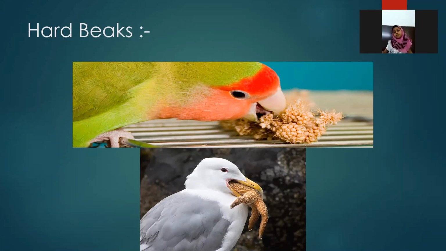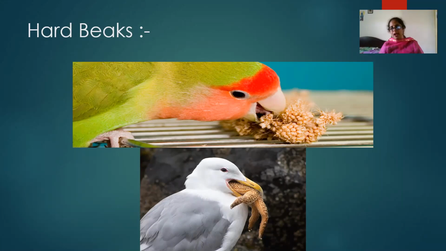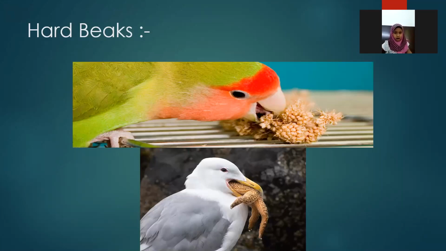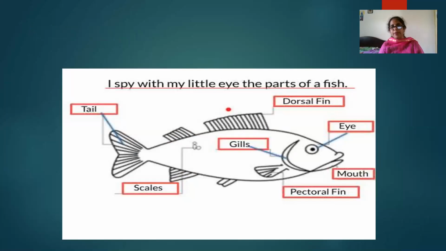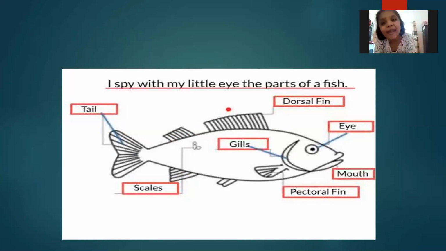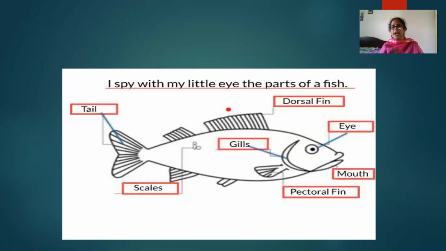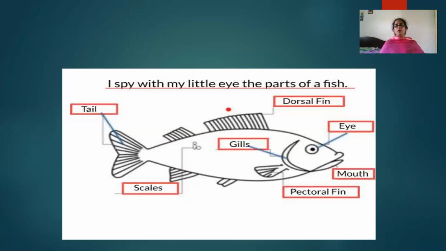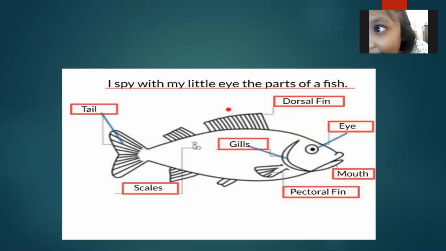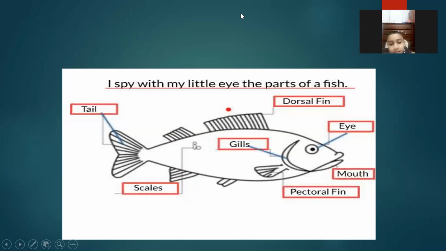Okay, now this is the last week's topic. Today I actually want to teach you about fishes. Understood? Now you can see one picture on the screen. What can you see on the screen, my dear? Fish. Yes, Rakimon. I gave one picture. In this picture, you can see we have so many body parts. We can see them, no? Yes or no? Mouth. Yes. Okay, tell me.